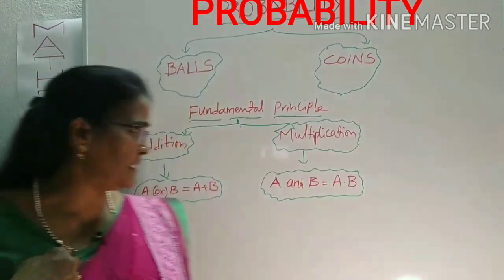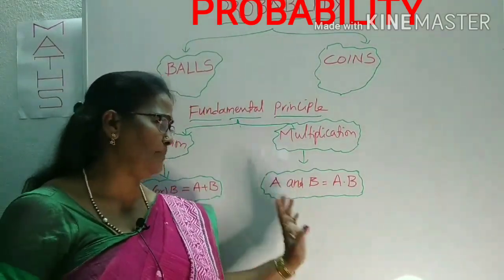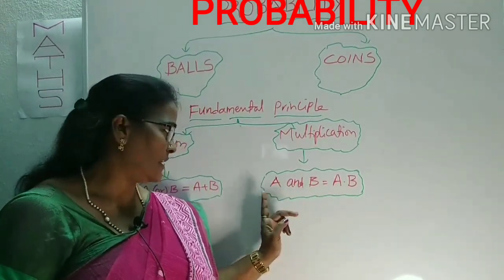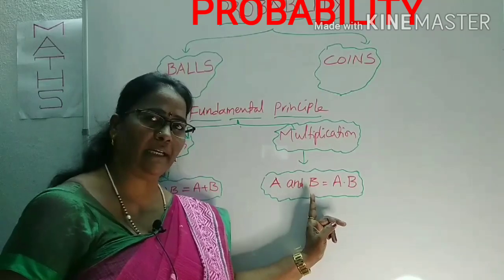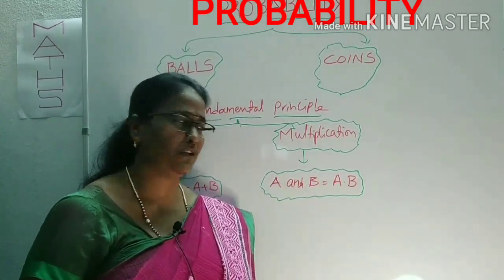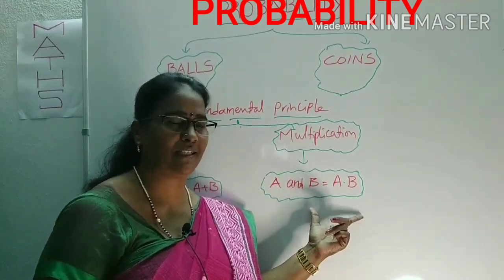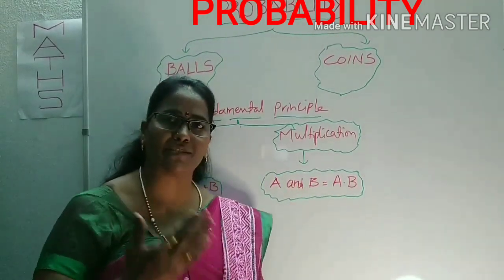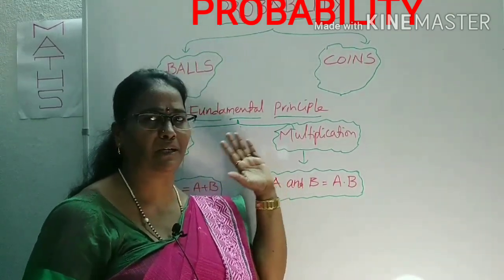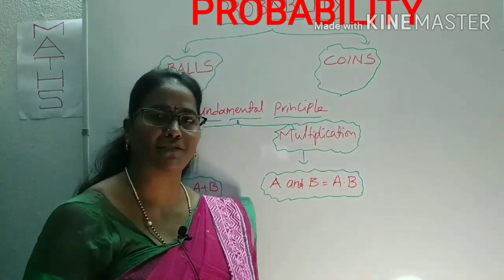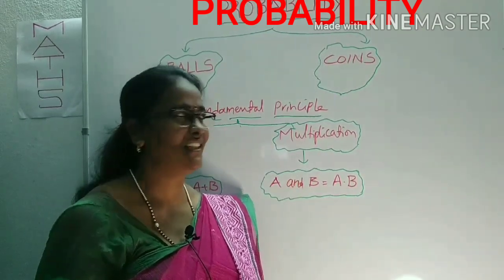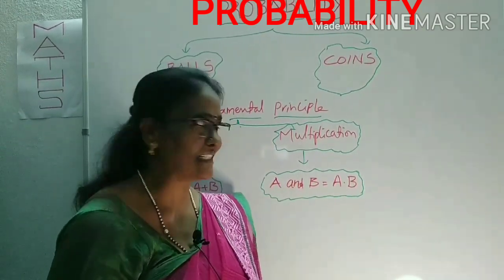Now come to the multiplication principle. Same thing: A is one work's occurrence, B is another work's occurrence. The occurrence of both A and B can be taken as A into B. This is called the multiplication principle. Into means product. These two we can use for selections and arrangements, which you use in permutations and combinations. In probability, we can apply permutations and combinations as part and parcel. Thus we have to know these 2 principles first of all.